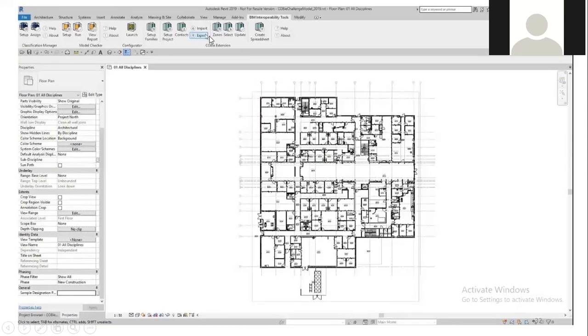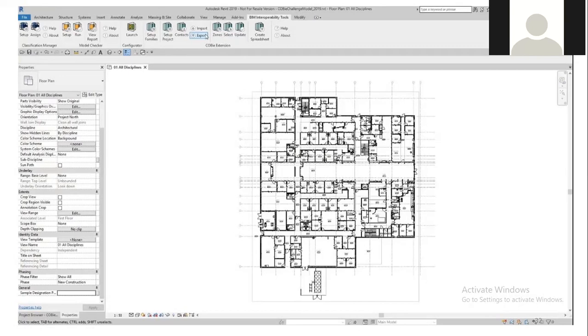Just after completing the model, you can click on export in the BIM interoperability tools. You can use this export option, and also give a particular name for exporting it into a COBie file. So in the given name, the COBie file will be exported.